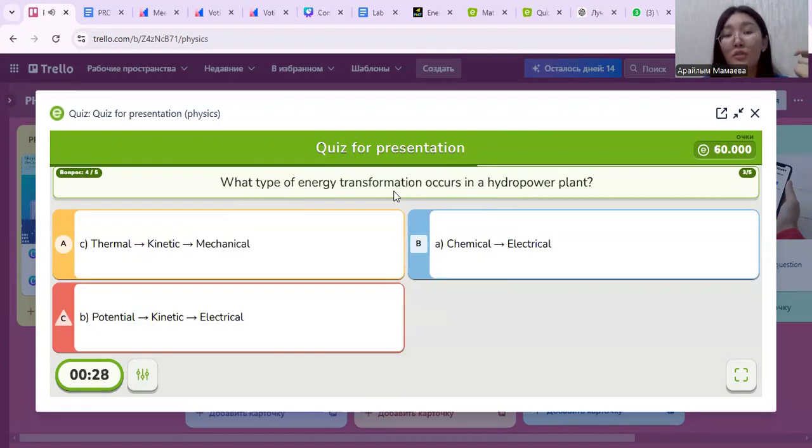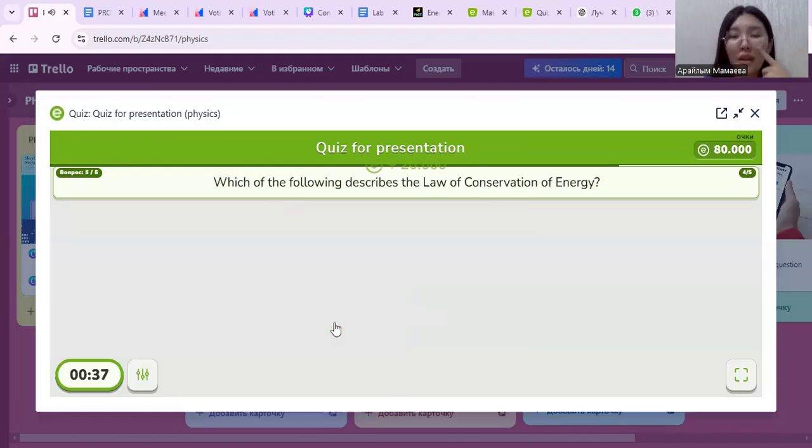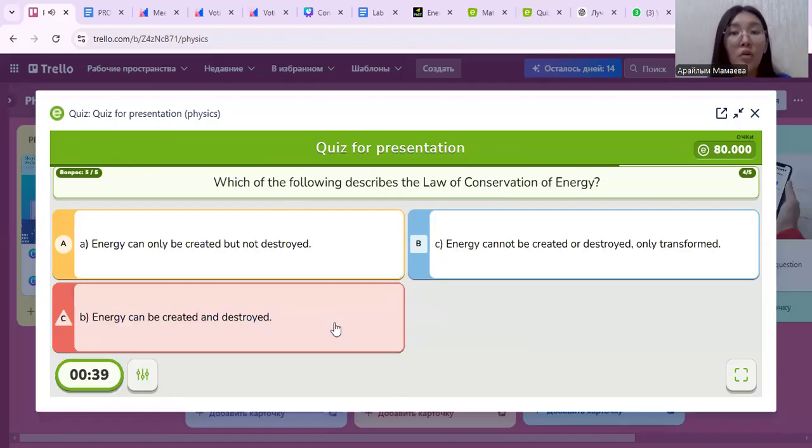Last, what type of energy transformation occurs in hydropower plants? Thermal to potential. The last one: which of the following describes the law of conservation of energy? Energy cannot be created or destroyed, only transformed.